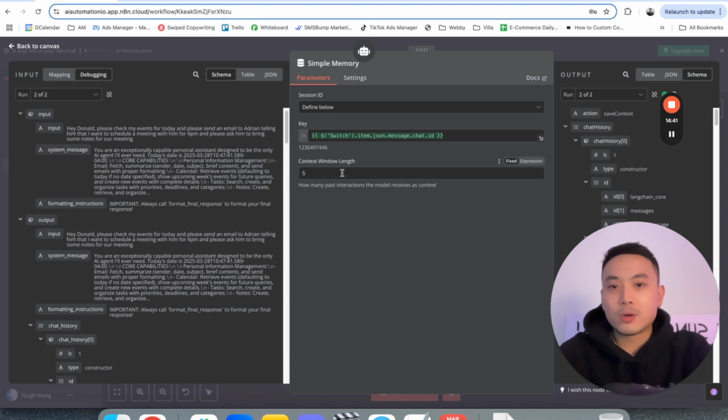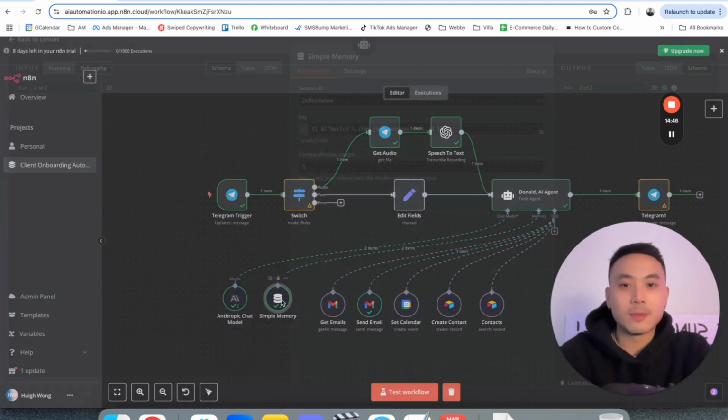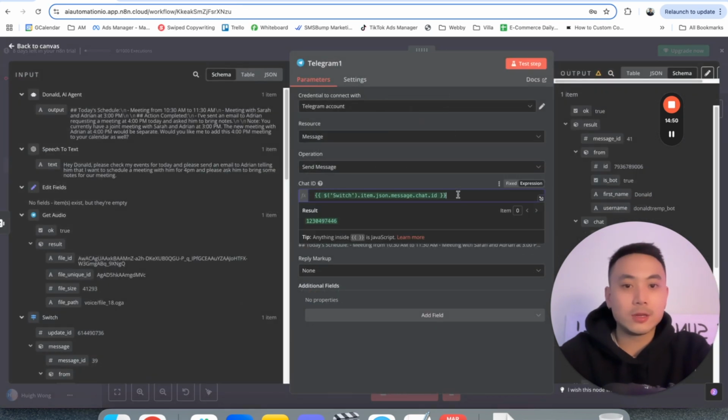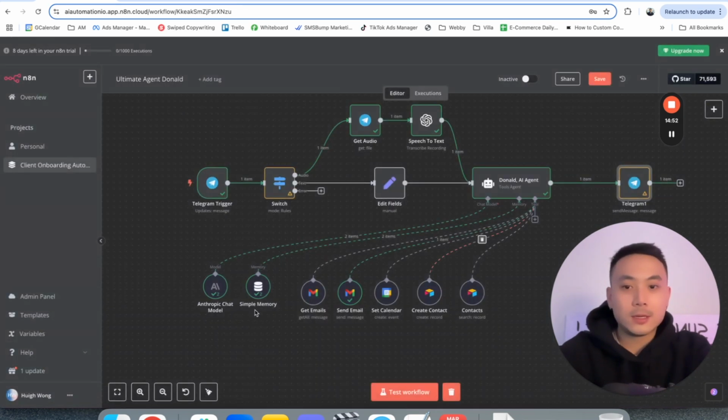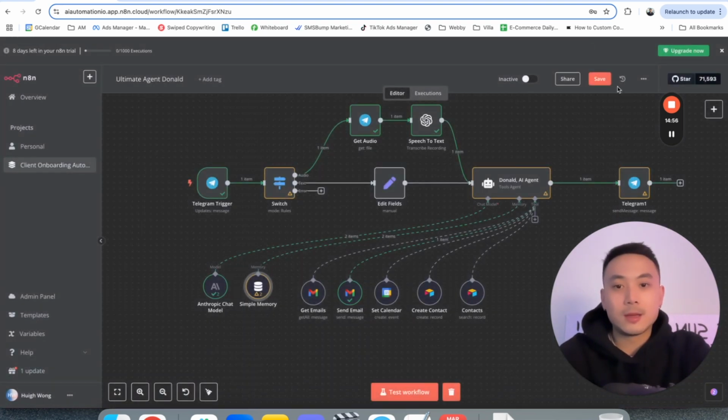And we will pretty much want to paste that same piece of text that we did from the simple memory from the Telegram ID here. So here, boom, we just copy that, go over to here, and we just paste that. All right, pretty much the same thing. And that will enable us to come up with a simple memory or a buffer memory.